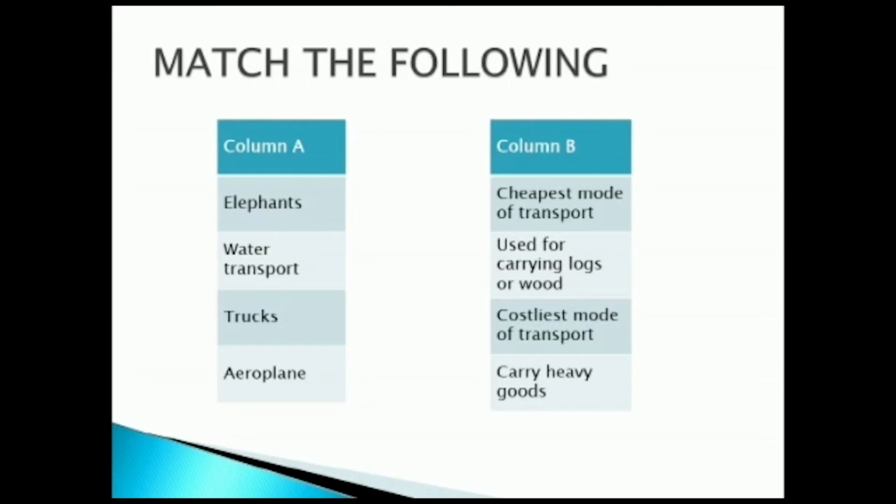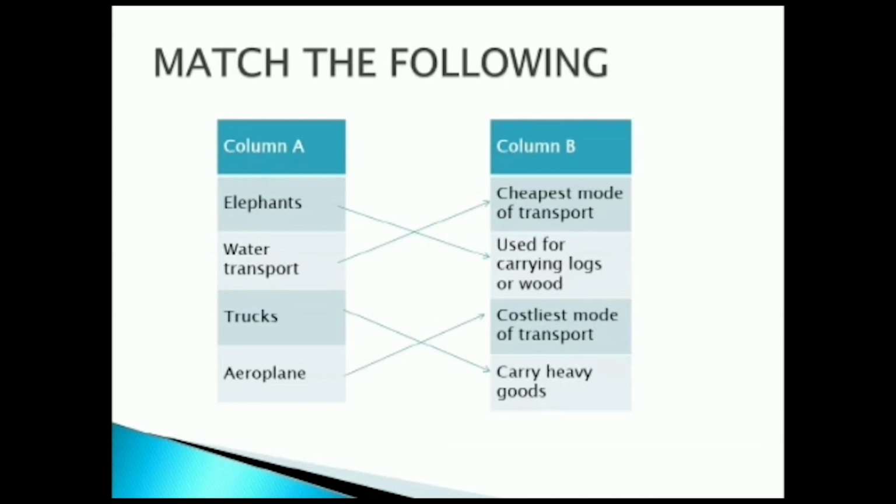So first one, elephant. The answer is used for carrying logs or wood. So elephant is used for carrying logs or wood in the forest. Second, water transport. It is the cheapest mode of transport. Third one, trucks. Truck is a land transport. It carries heavy goods. Last, aeroplane is air transport. It is the costliest mode of transport.